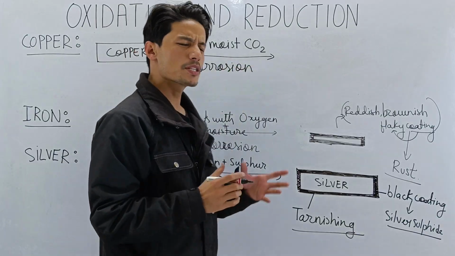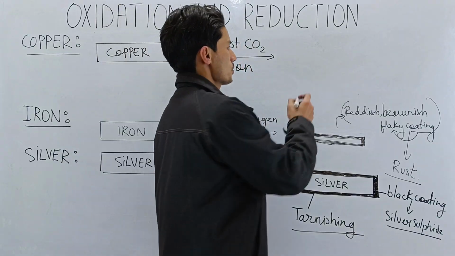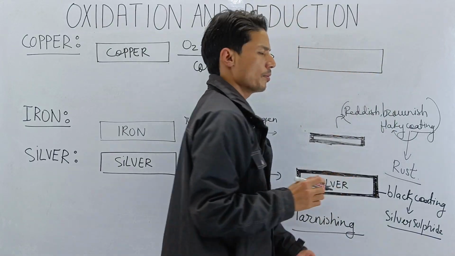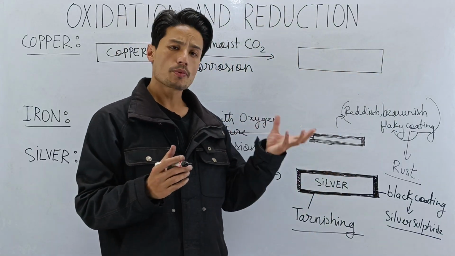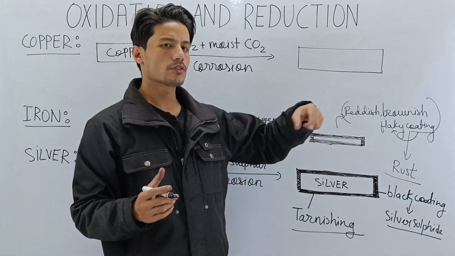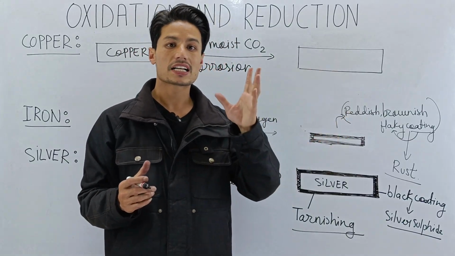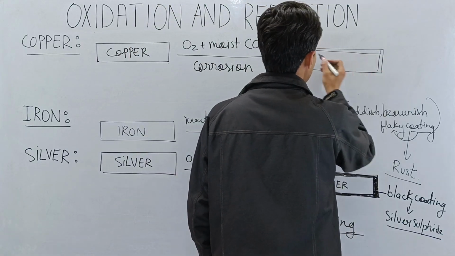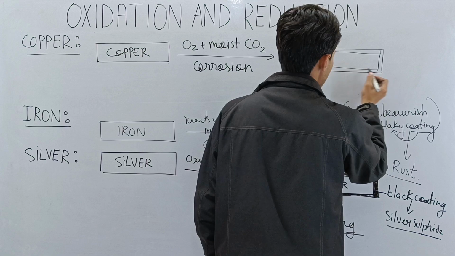Now, what happens when copper undergoes corrosion? When copper undergoes corrosion, the brown color of copper, because copper is brown in color, changes to green. So copper develops a greenish coating upon its surface.